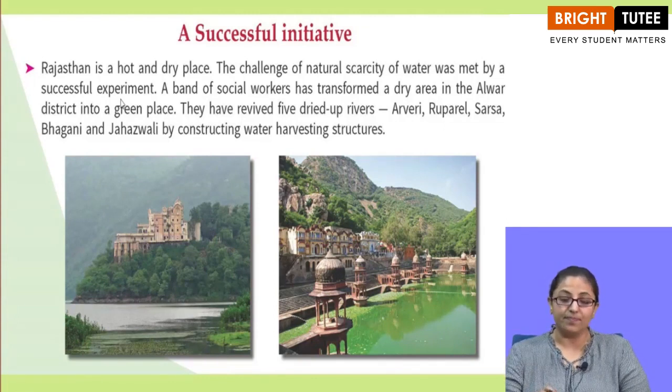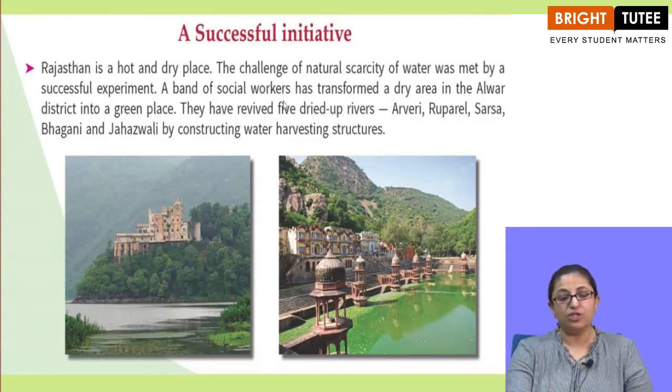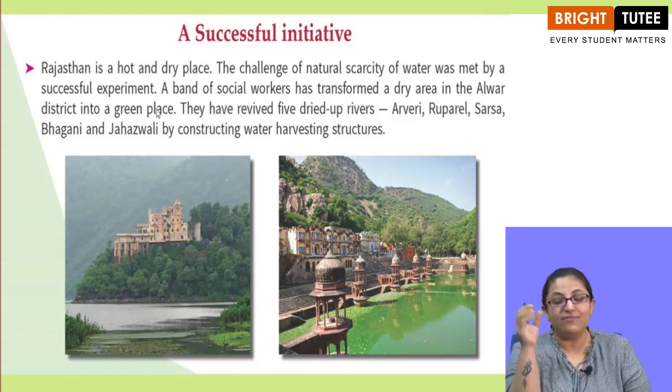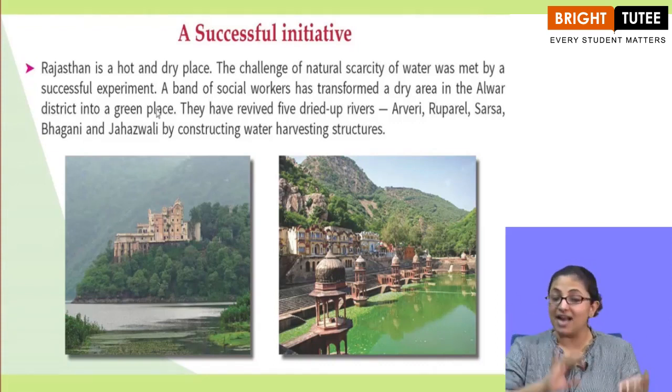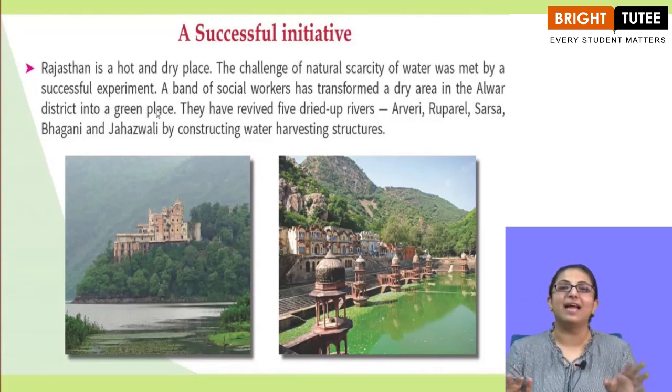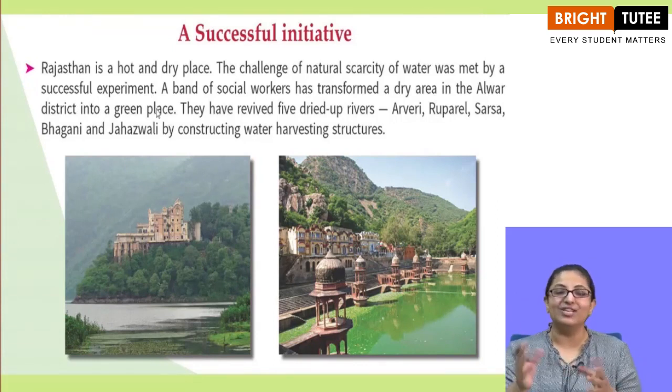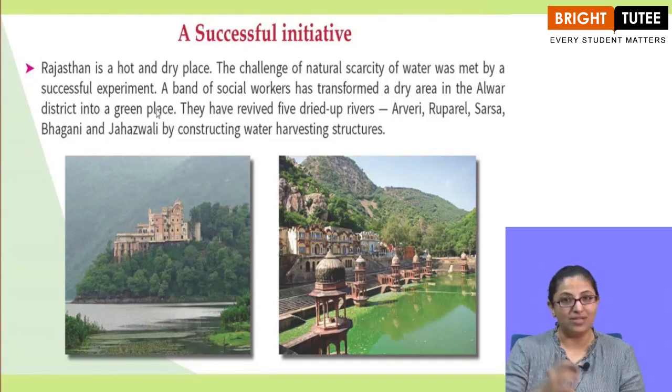What was the experiment? A band of social workers has transformed a dry area in the Alwar district into a green place. So basically, a few social workers transformed a completely dry area into a green place in the district of Alwar. How did they do that?